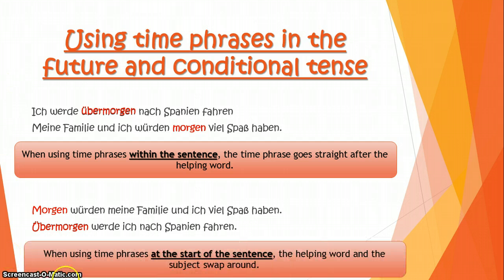So what happens? When you use time phrases at the start of the sentence, the helping word and the subject swap around. So you now have the helping word right here, würden and werde, and now you've got the subject straight after the helping word: ich, meine Familie und ich. So you may notice here, if you use a time phrase at the start of the sentence, the helping word and the subject swap around.